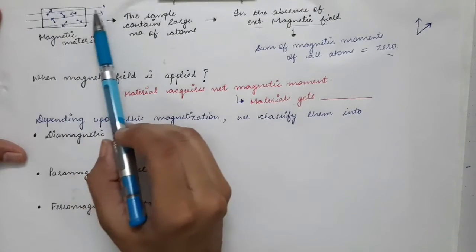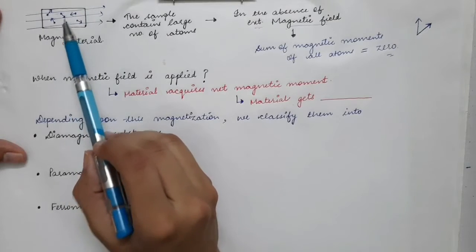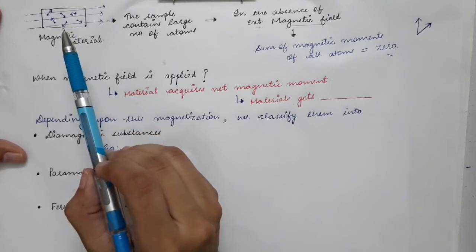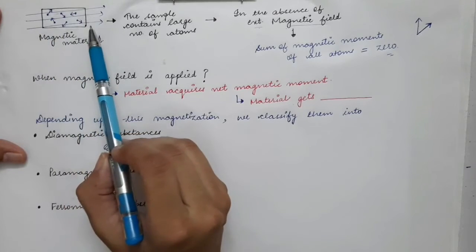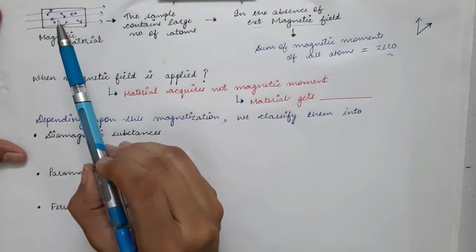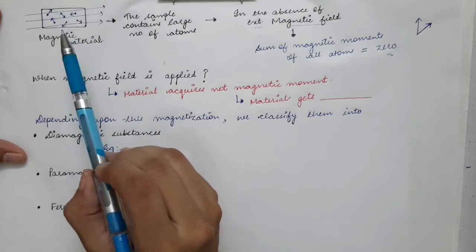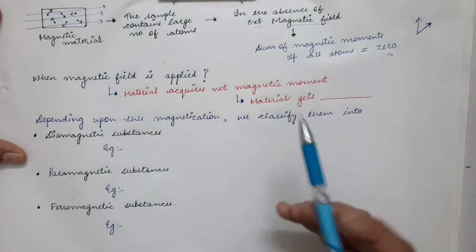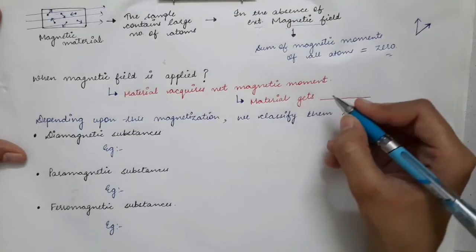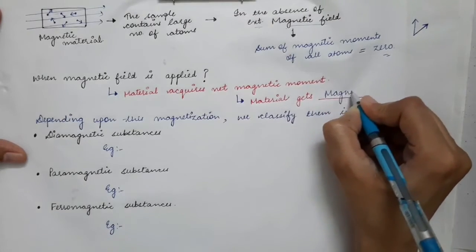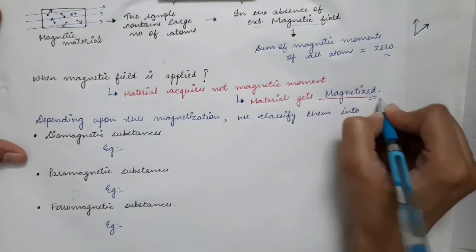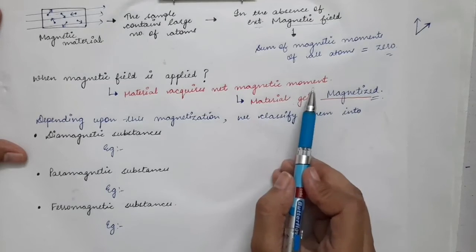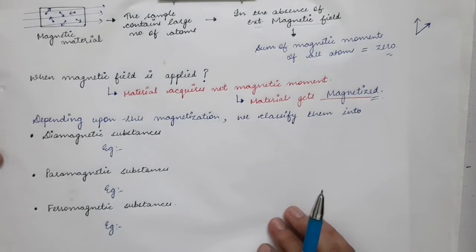But as soon as you apply an external magnetic field, torque will act on these dipoles and turn them in the direction of the magnetic field, due to which this whole sample will acquire a certain amount of total magnetic moment. Means the material acquires a net magnetic moment, and we say that the material gets magnetized.